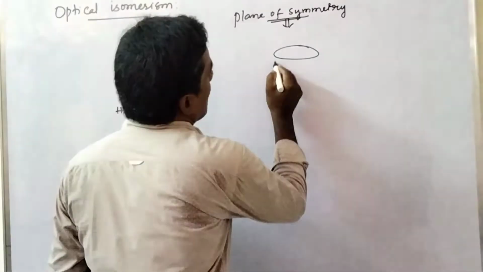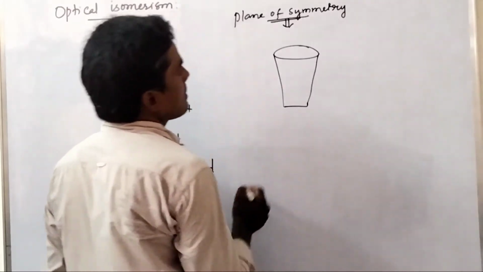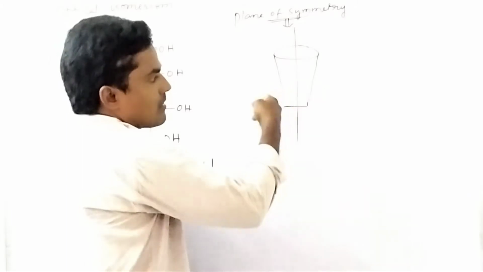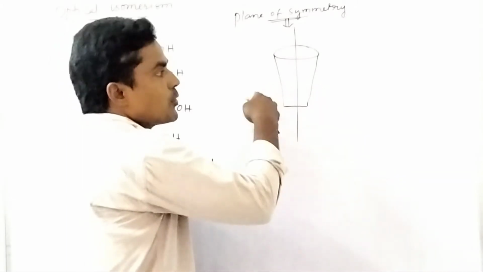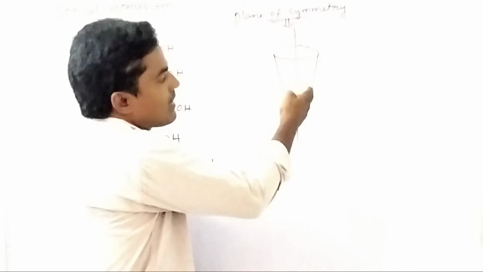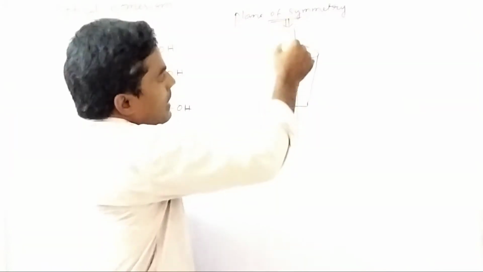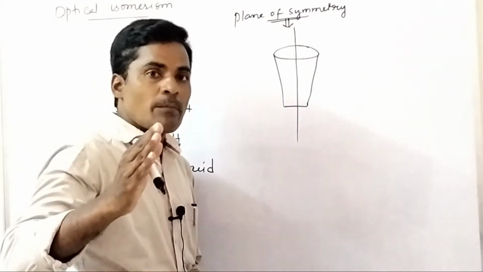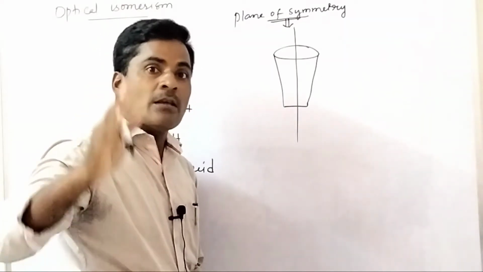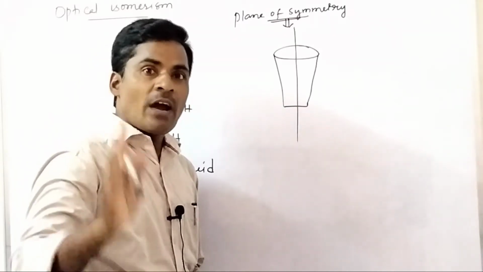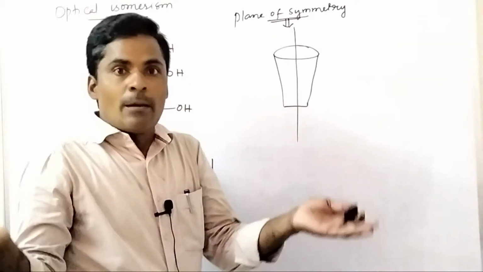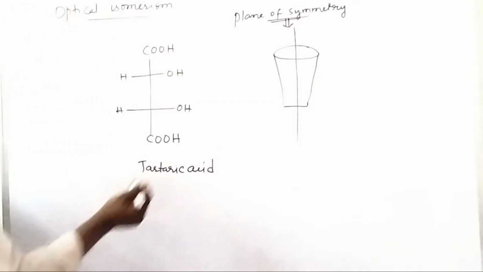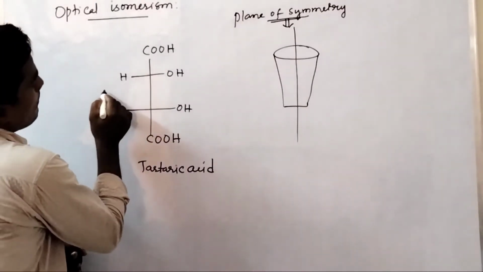For example, if you take a glass, there is an imaginary plane which divides the glass into two equal halves which are mirror images of each other. Hence this plane is called the plane of symmetry. Is it clear? It is an imaginary plane which divides the molecule into two halves which are mirror images of each other. Similarly, here tartaric acid has a plane of symmetry.